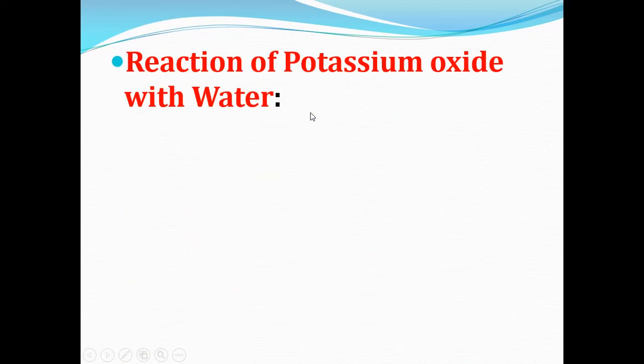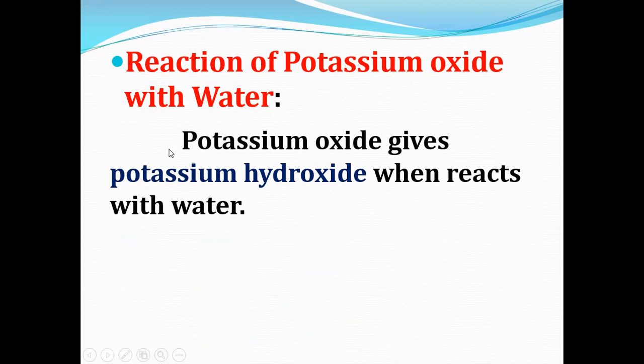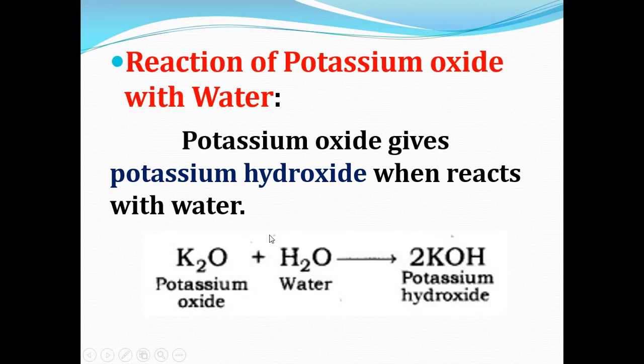Now, a reaction of potassium oxide with water. Potassium oxide, when it reacts with water, gives potassium hydroxide. Here is the reaction: K2O, that is potassium oxide, reacts with H2O, water, and gives potassium hydroxide, that is KOH.